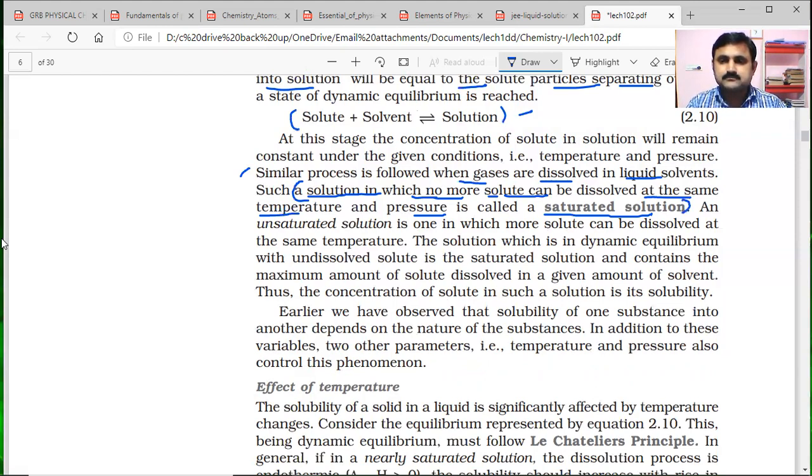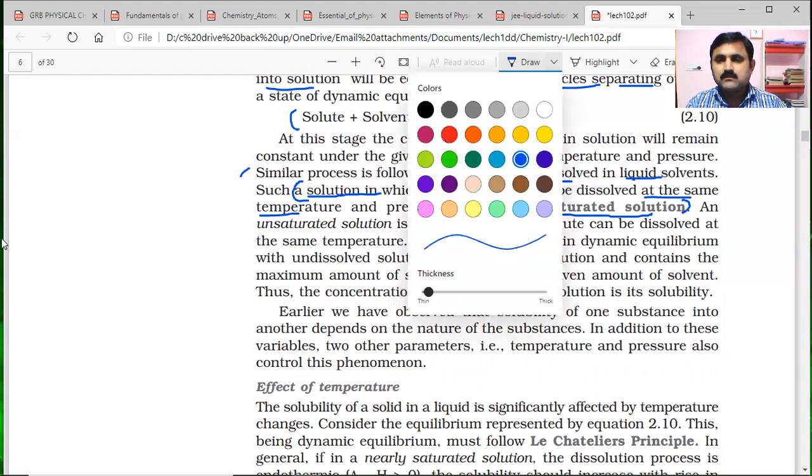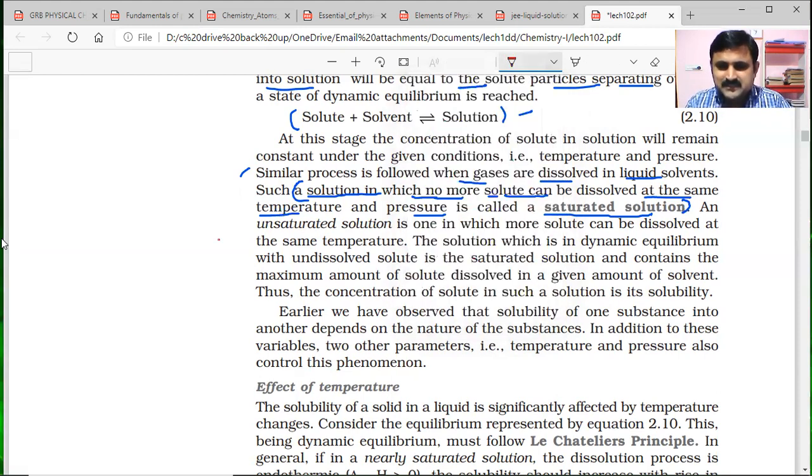Here they have given the definition of a saturated solution very clearly. So an unsaturated solution is what? One in which more solute can be dissolved at the same temperature.